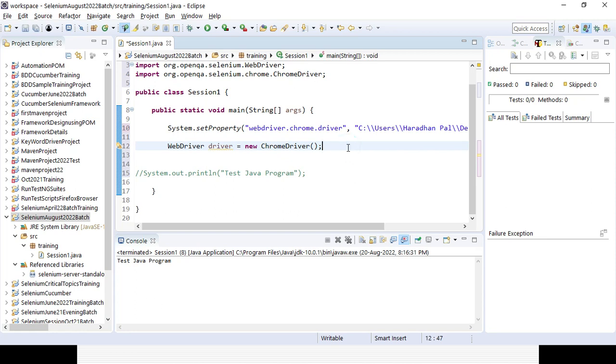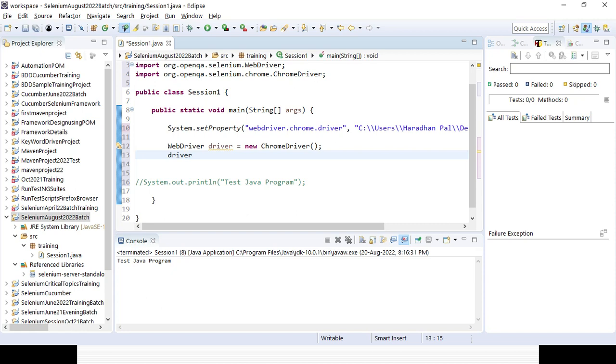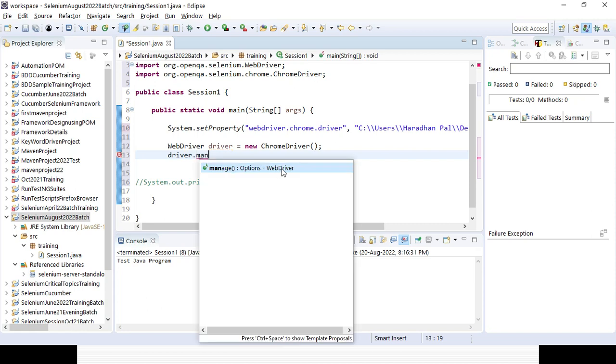Next thing is that after creating the object or instance, I need to maximize the browser. So driver.manage, that is the method, right? Why is it coming? It is coming from the WebDriver interface, right? It is showing options. That is the method.